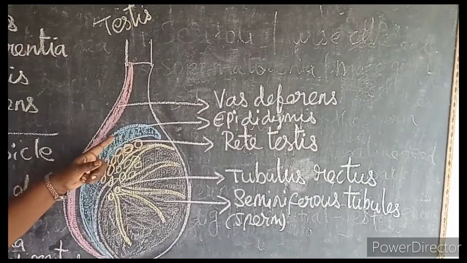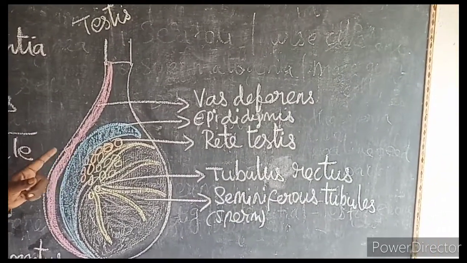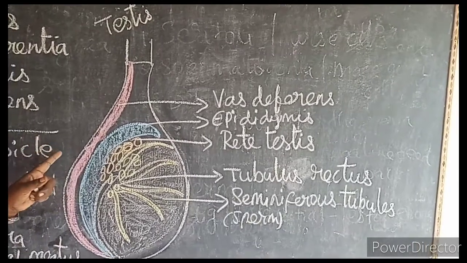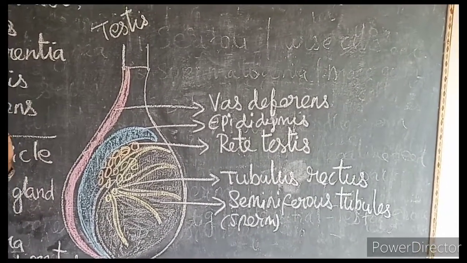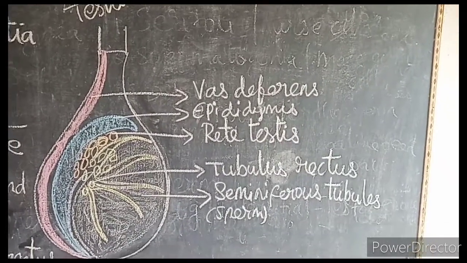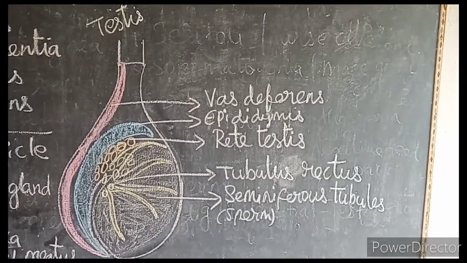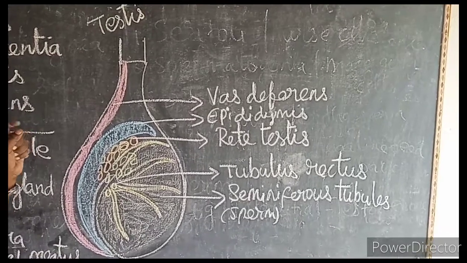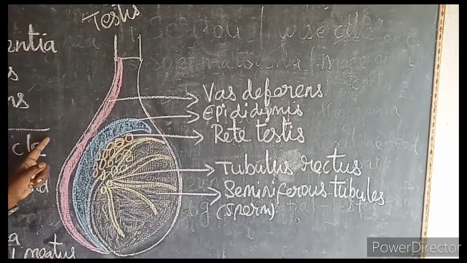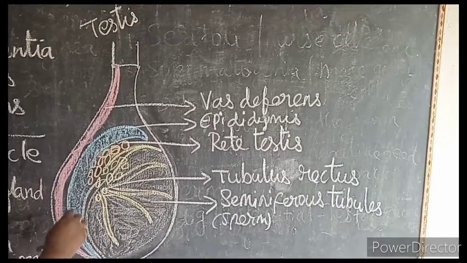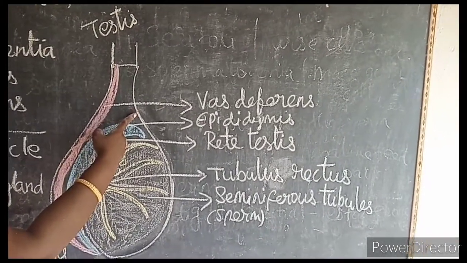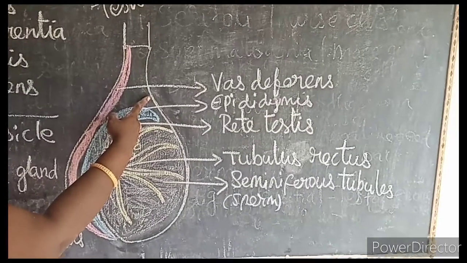When the sperms are stored temporarily in the epididymis, what are the changes that take place? The first one is physiological maturation of the sperm. The second one is motility, that is, movement of the sperm. The third one is that the fertilizing capacity of the sperm increases. From here the sperms now enter into the vas deferens.